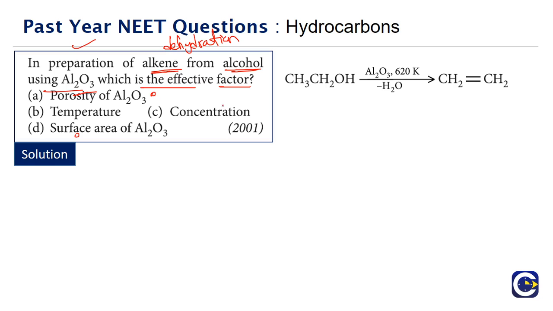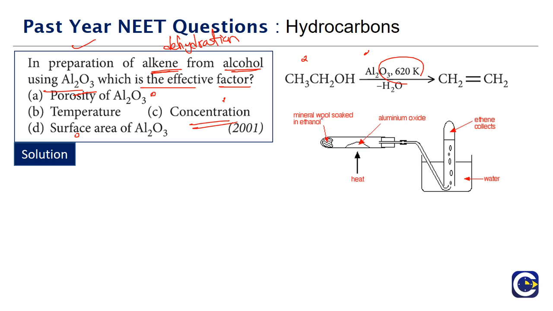And concentration, if you talk about it, the concentration of the reactants is generally going to increase the rate of reaction. That is there for most of the reactions. But if you look at the reaction where we have particularly the alcohol getting dehydrated to produce alkene, the reaction will happen at a temperature of 620 Kelvin.